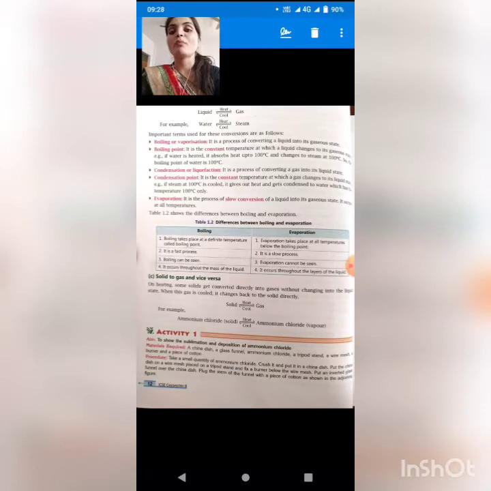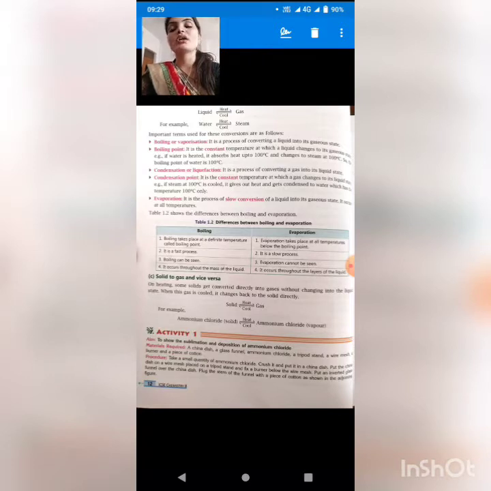For example, from here what we have to see is boiling or vaporization. What is the meaning of boiling or vaporization? The conversion of liquid into gas. Okay. Now what is boiling point? It is a constant temperature at which a liquid changes to its gaseous state. That is, if water is heated, it absorbs heat up to 100 degrees Celsius and changes to steam at 100 degrees Celsius. It means the boiling point of water is 100 degrees Celsius.